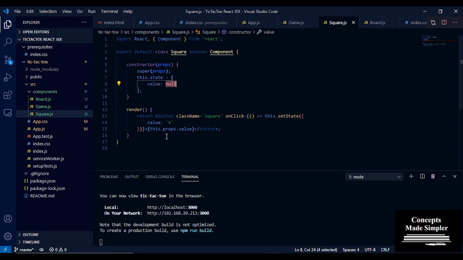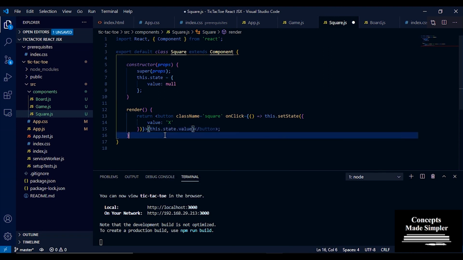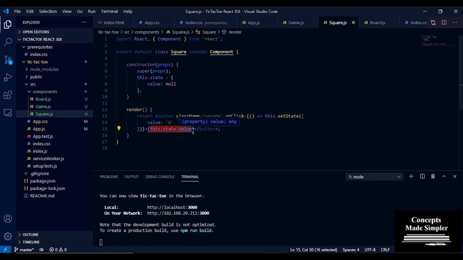Okay, and then what do I want to display inside that button? I want to display the value of the state, so that we can tell if it is clicked or not. So we're going to just change from props to state. Now we've changed our class-based component so that instead of rendering what was passed in through the props, it is going to render what is in its state. If it's not clicked, it's going to be null, and this button is going to be an empty square. If it is clicked, it's going to change the value to x, and we are reading this.state.value, so it's going to become x.